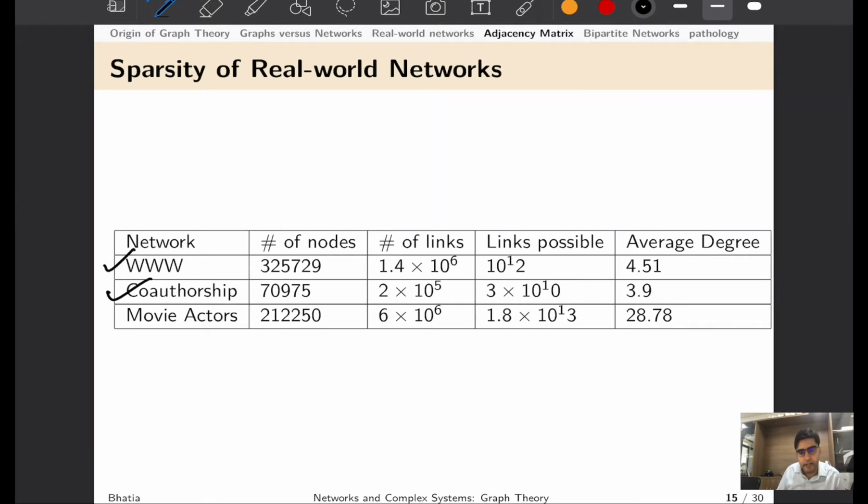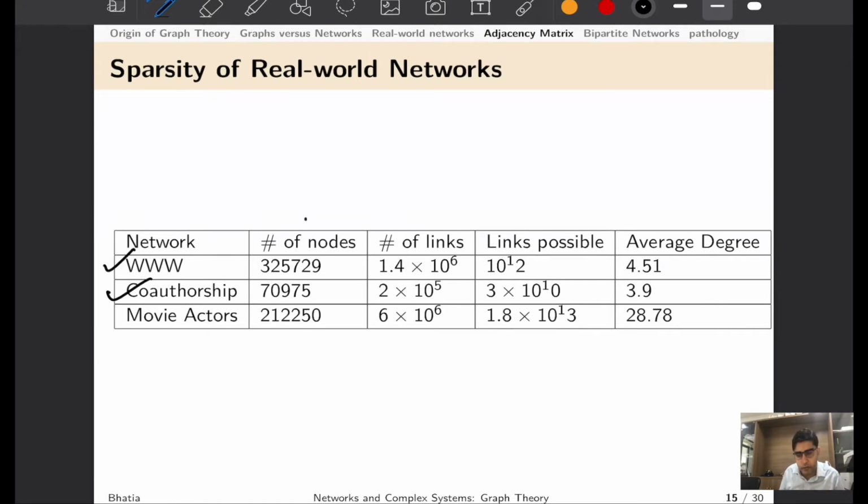Similarly, movie actors: if I'm a film star and I have worked with somebody in a movie, that means that particular guy or gal has also worked with me in the movie, and that would give rise to a network of interactions of movie actors, or similarly authorship network. We have been talking about WWW, that is, if one web page connects to another, we say that they are connected by an edge. And we also talked about the internet, where two routers are interacting, and so we can impose these network entities on many real world systems.